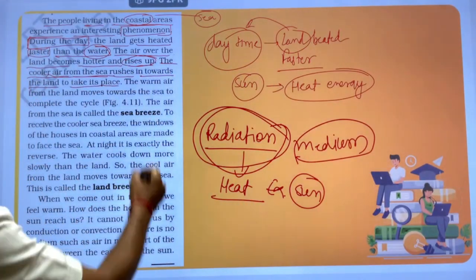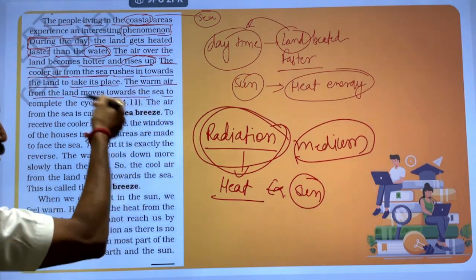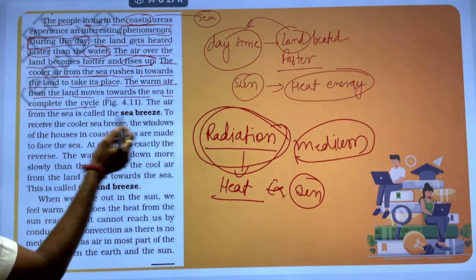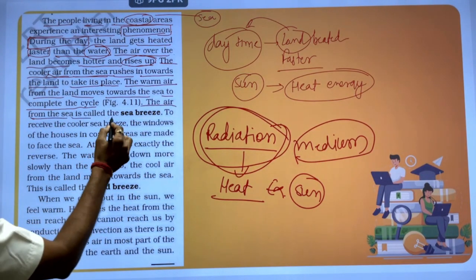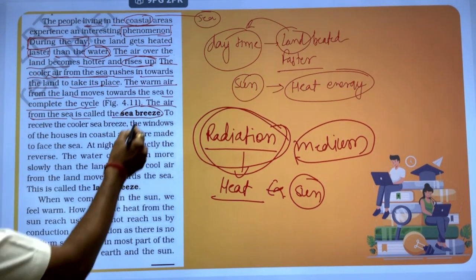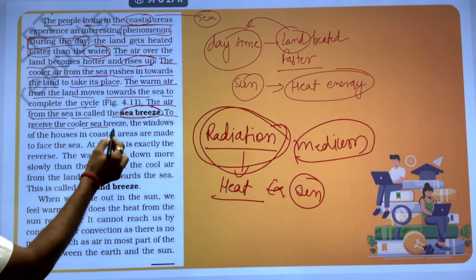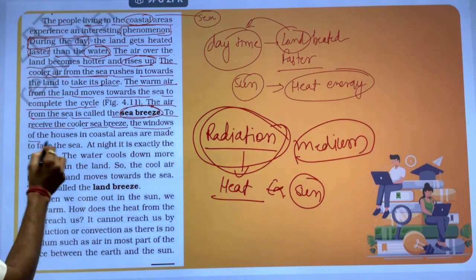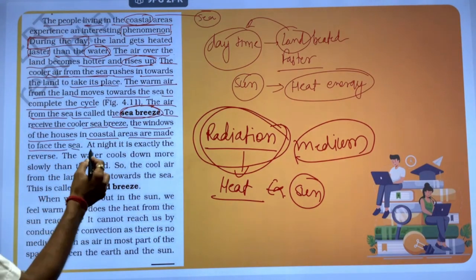हम इनको क्या कहते हैं? The warmer air from the land moves towards the sea, completing the cycle. This cycle is completed. The air from the sea is called the sea breeze. Sea से जो air आ रही है called the sea breeze. The windows of the houses in a coastal area are made to face the sea.